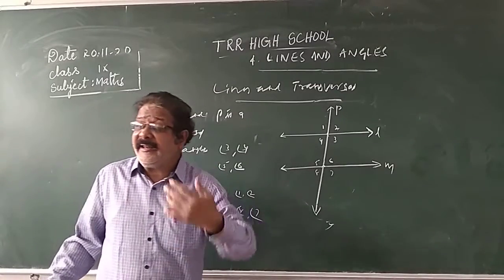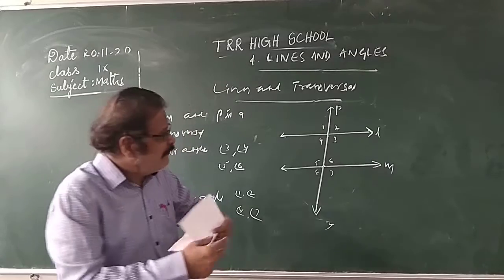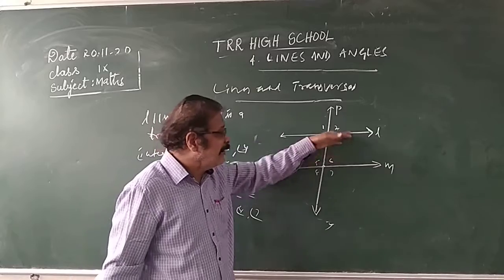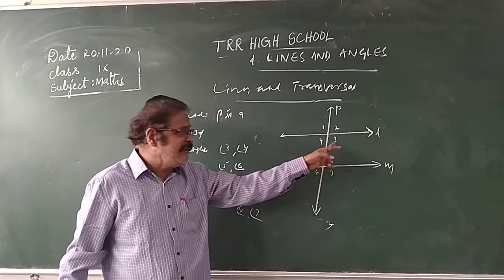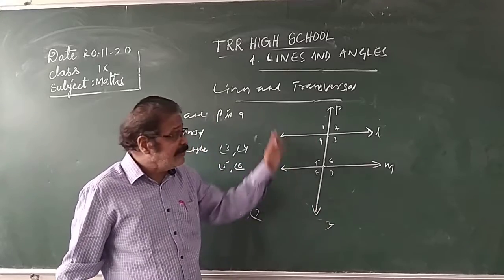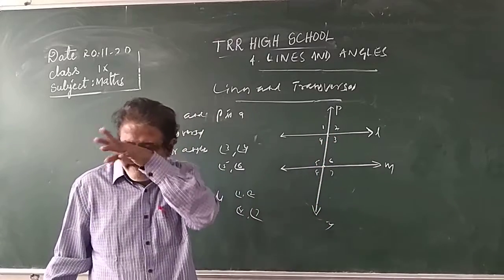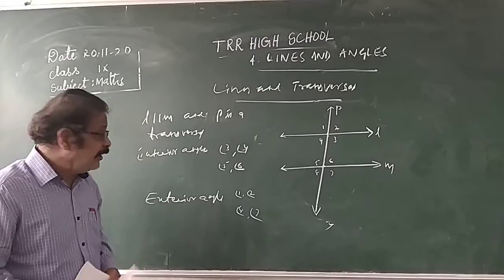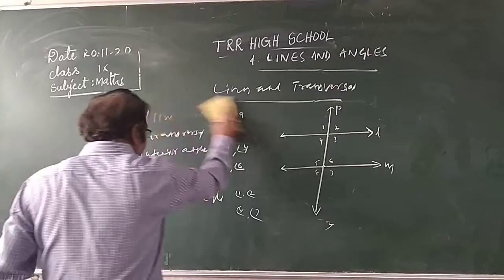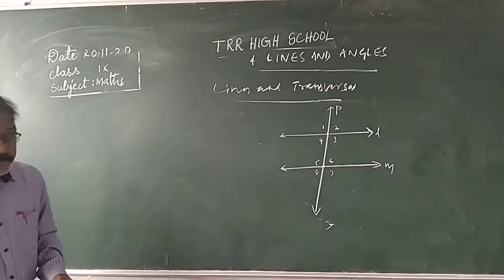How to identify interior angles and exterior angles? Interior angles are the angles formed in between the parallel lines: 3, 4, 5, 6. They are the interior angles. The angles formed outside the parallel lines are called exterior angles: angle 1, angle 2, angle 8, angle 7. So I hope we clearly understood both interior and exterior angles. Now, here let us look at corresponding angles.